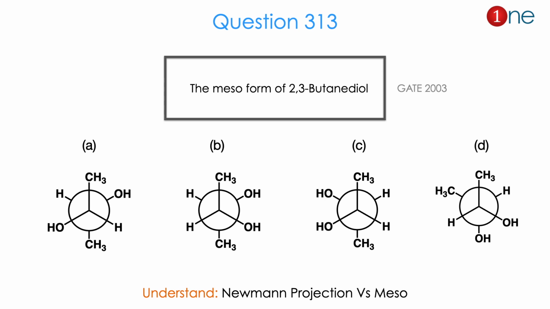If you look at B, the CH3 groups are anti to each other, but the OH groups are in a gauche conformation, nearby to each other. If you look at C, the same thing, it's the mirror image of B there, it's an enantiomer. If you look at D, it's a kind of partial anti position. CH3 and OH are anti to each other. So you have to find which one is meso there. So from the question of meso and the possible 4 different Newman projections, the question is really about structural conversion and symmetry elements inside. The answer is A. Let us see how.